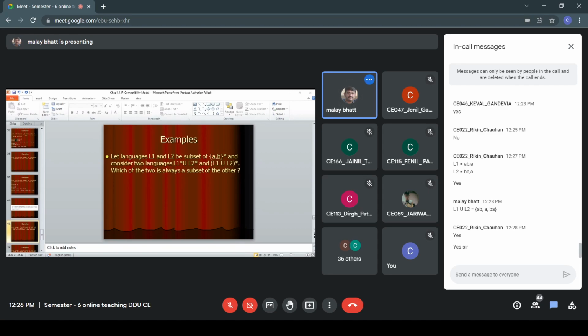Any other example you want to check? Anyone else? Vicky has given one example. If someone wants to check another example, then I will give you a very simple and very interesting example for this. When you read that example, you will feel that yes, we have never thought like that. This is also a correct example which Rikin has given, but I will give you a very simple and interesting example of this. Yes, any other example which someone wants to mention? Rikin has given one answer. What about others?